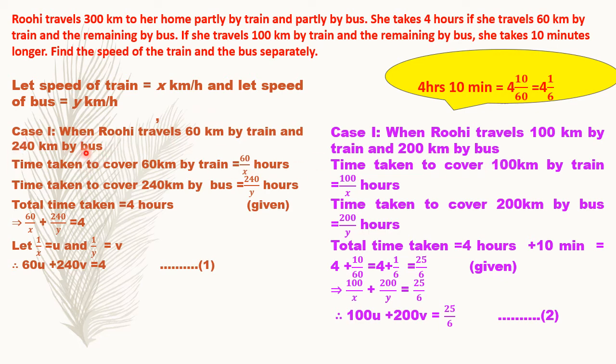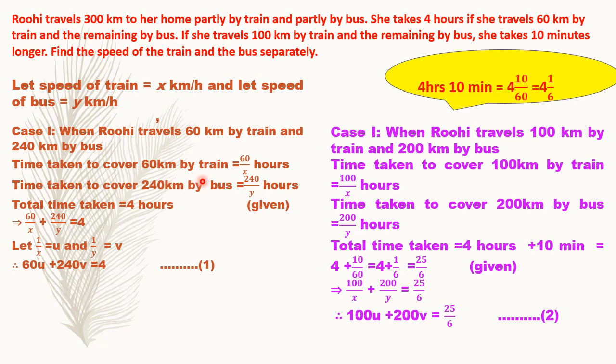So let us take the first case where Ruhi is traveling 60 kilometers by train, and then it is given that the remaining she is traveling by bus. They have not told you that she is traveling 240 by bus, but it is quite understood. How is it understood? Because the total distance traveled by Ruhi is 300 kilometers. So if she travels 60 kilometers by train, then she will travel the remaining 240 kilometers by bus. Now we will apply the condition: what is the time taken to cover 60 kilometers by train.